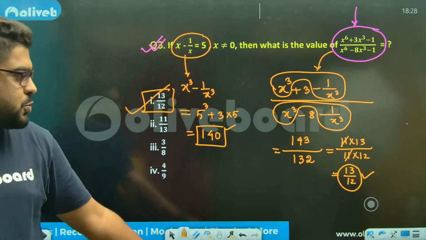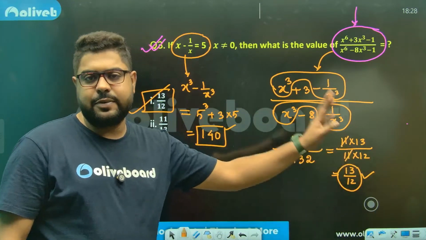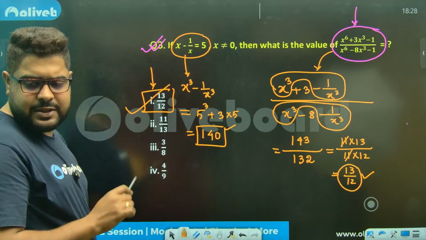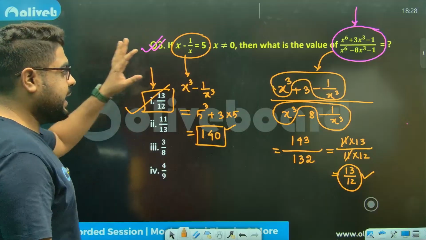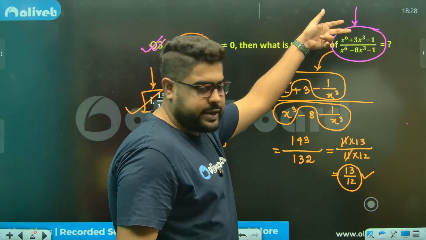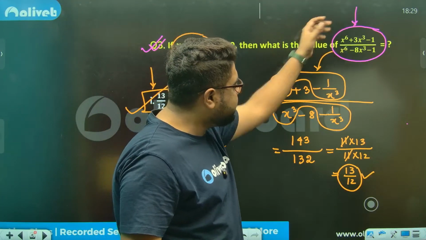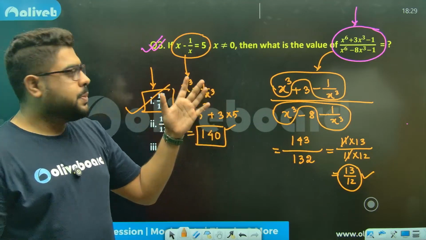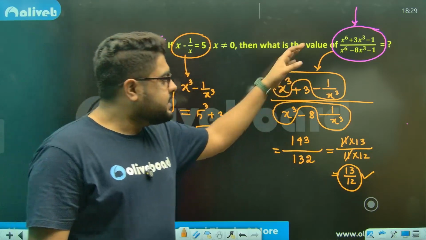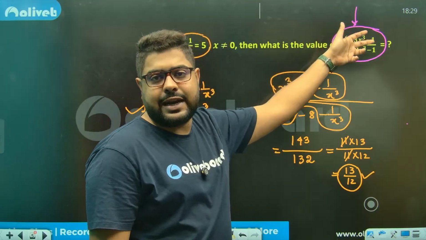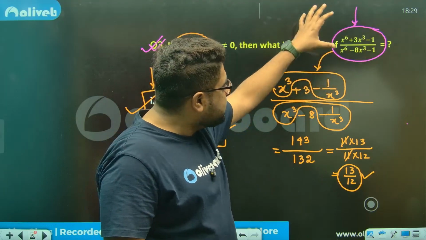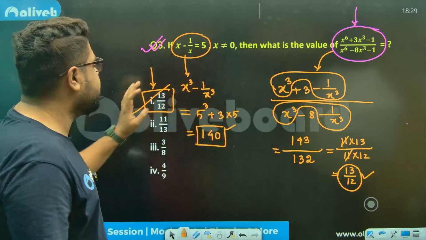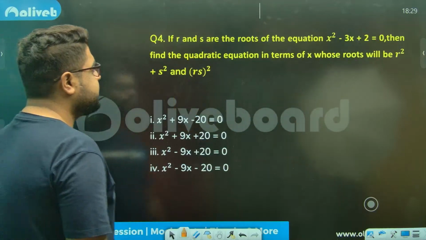So 13 divided by 12 will be your correct answer. And that's the way to go. Simple question. But again, formalizing this from this to this is the key here, because everybody knows this. Getting to recognize the pattern just by looking at this is important. For that, you need a little bit of practice.